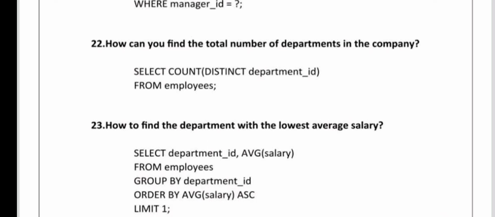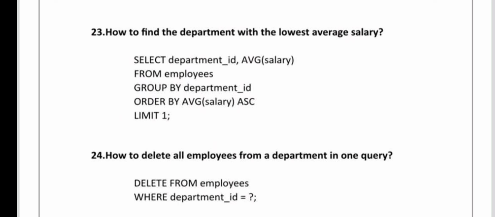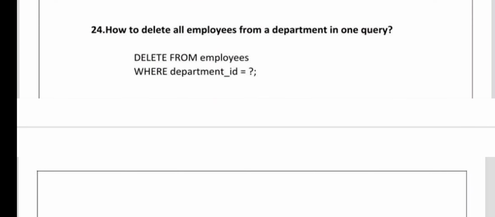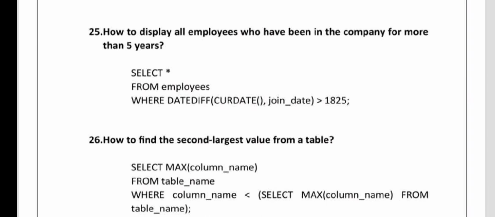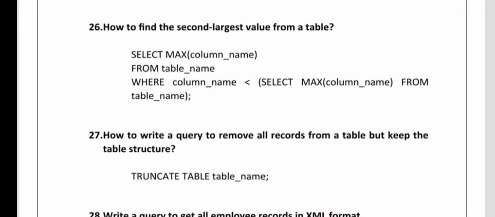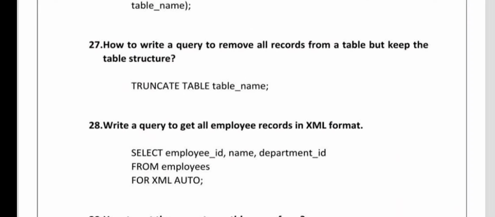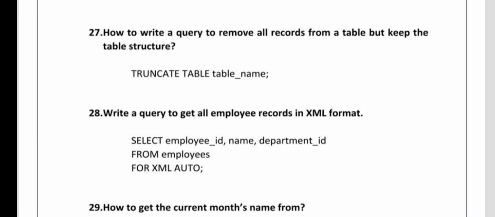How can you find the total number of departments in the company? How to find the department with lowest average salary? How to delete all employees from a table in one department in one query? How to display all employees who have been in the company for more than 5 years? How to find the second largest value from a table? How to write a query to remove all records from a table but keep the table structure?